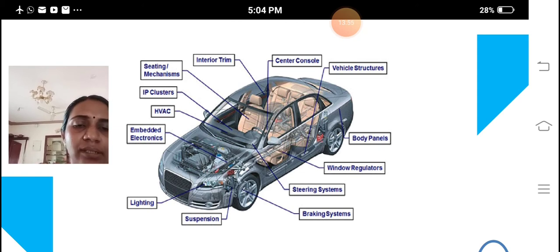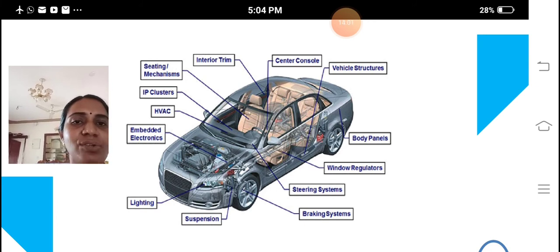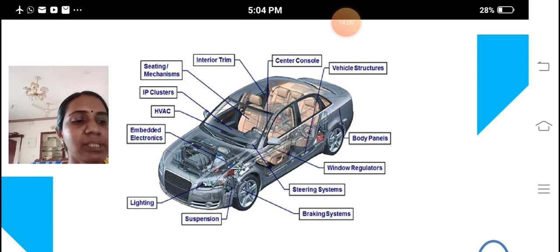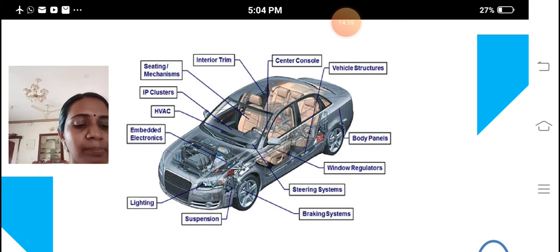The next priority is given to the lighting unit and suspension unit. So based on the priority, we allocate the time period. If the operation is more important, the time delay must be very minimal. Then only can we monitor the automobile unit immediately and prevent the accident.